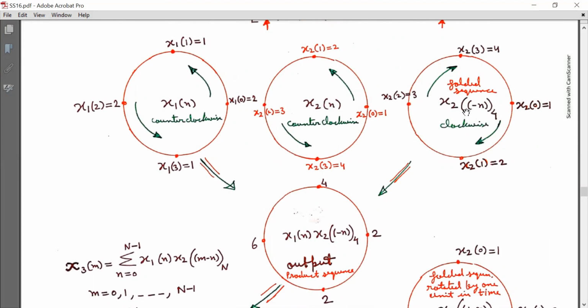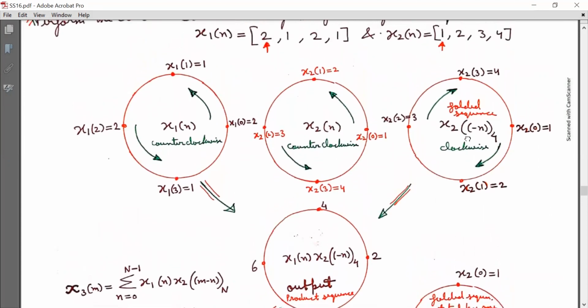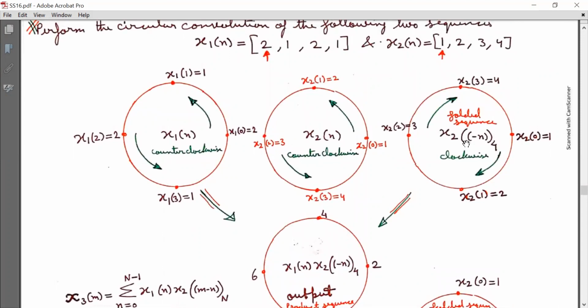Now look at this. Here x2[(minus n) with subscript 4] is a folded sequence. Now I have arranged the elements of x2[n] in the reverse order with respect to n is equal to 0. Now here the elements are arranged in the clockwise direction.